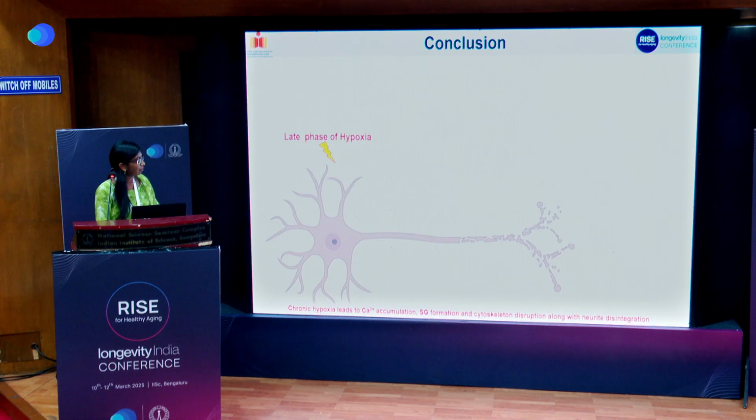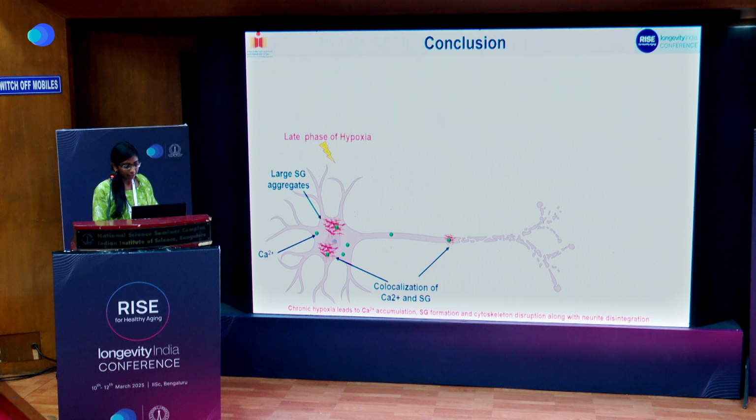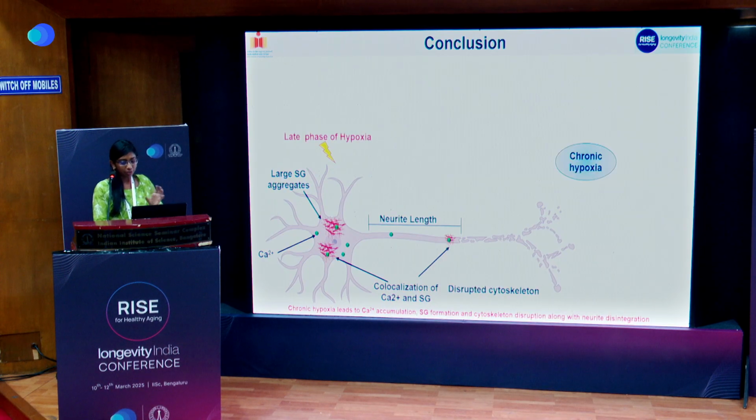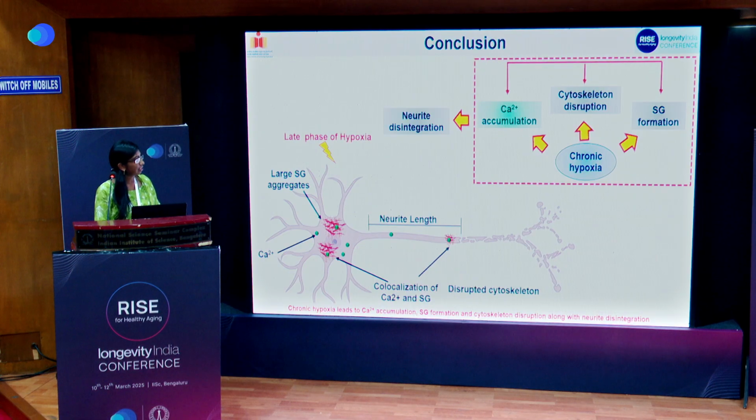But in the late phase of hypoxia, calcium is getting accumulated and large SGs are observed. There is co-localization between the calcium and SGs, and there is a shortening of the neurite length, and the cytoskeleton also becomes disrupted. So under chronic hypoxia, we can finally conclude that it leads to calcium accumulation, stress granule formation, cytoskeleton disruption, and overall neurite disintegration.